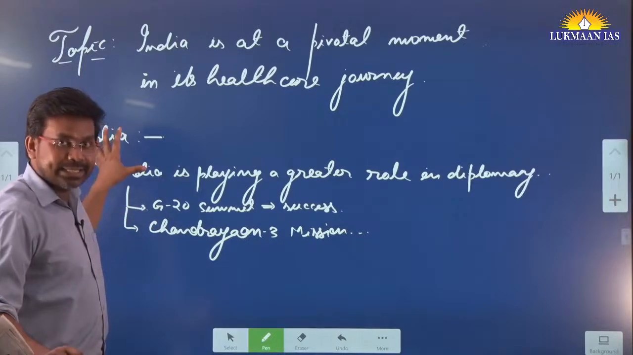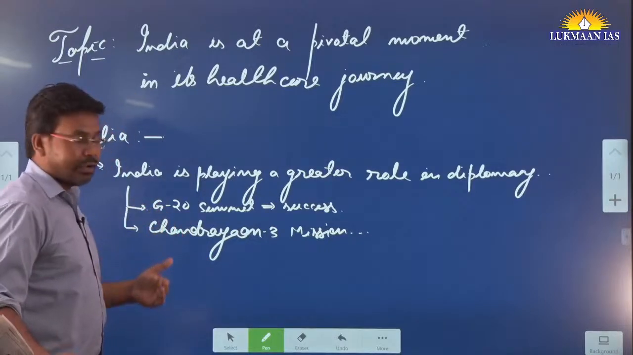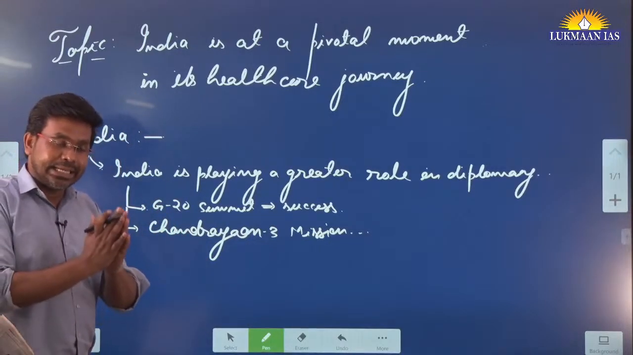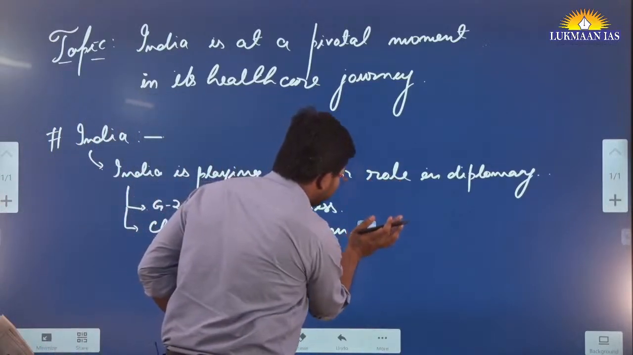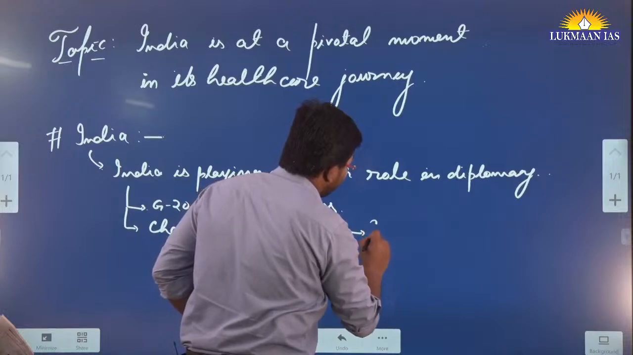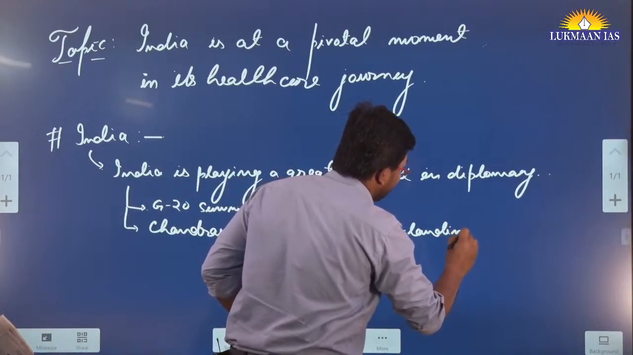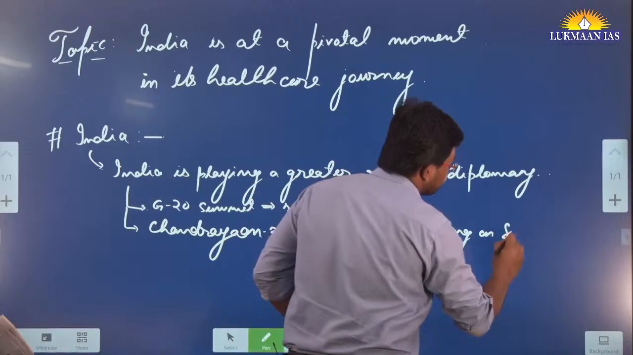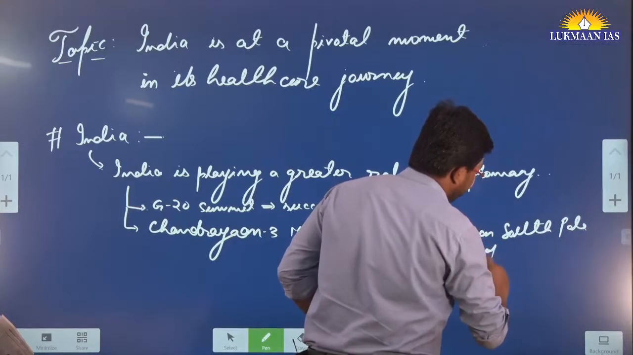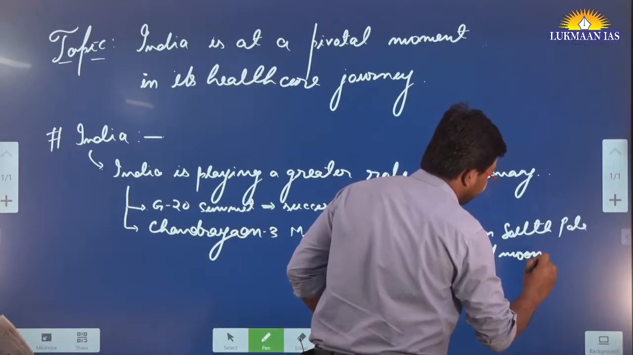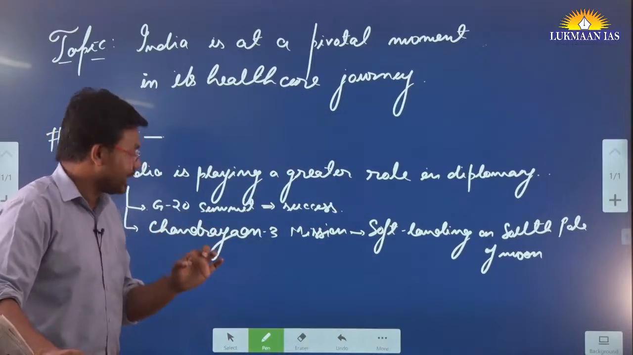The author is saying that India is playing a greater role in the world now. Somewhere it is leading, and somewhere it is the only country that has achieved a certain feat. For example, through the Chandrayaan 3 mission, we have done a soft landing on the south pole of the moon. This was a great achievement because India was the only country to do it.